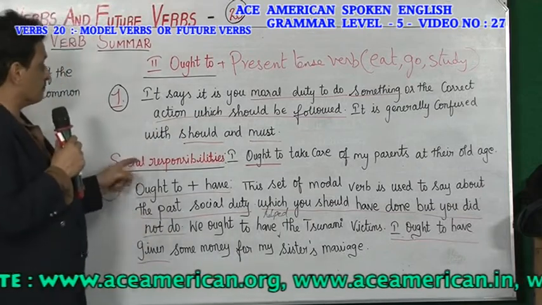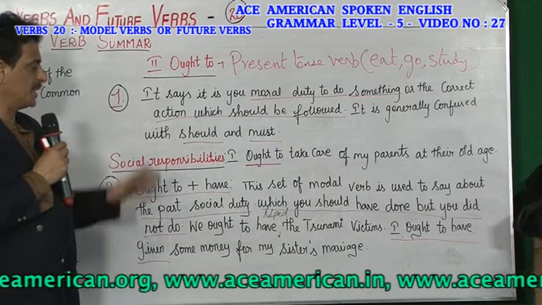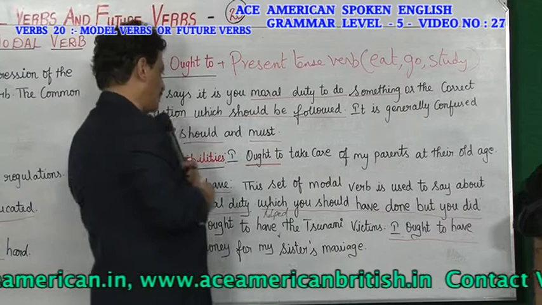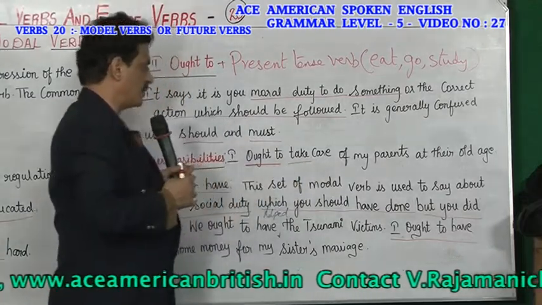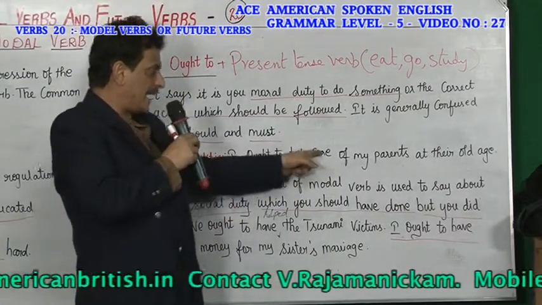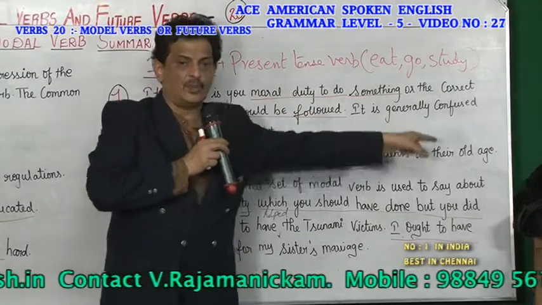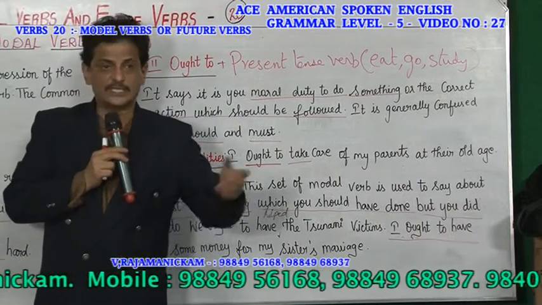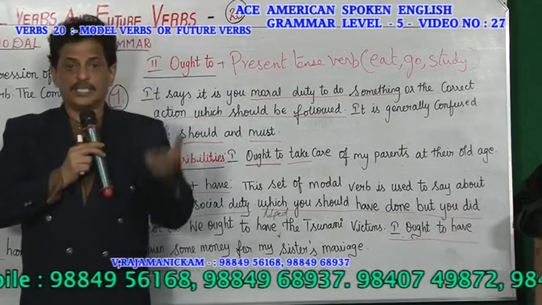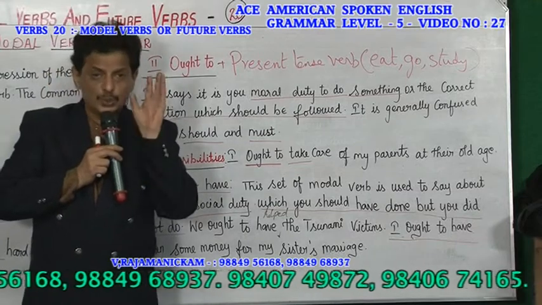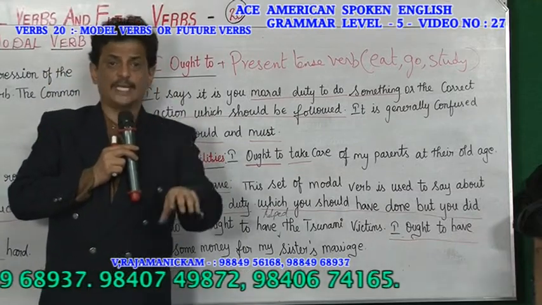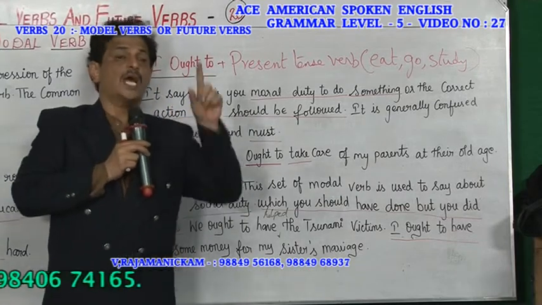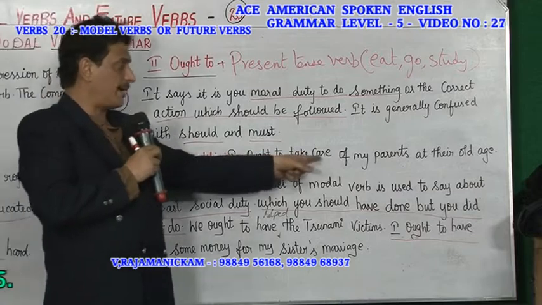Now coming here, social responsibility. I ought to, here you see present tense verb, I ought to take care of my parents at their old age. Your parents have become 78 years old. You are 60 or 50 years old, and they are 80. They need food. You should take care. You ought to take care. You should not say I must take care, or I should take care. You should use I ought to take care of my parents at their old age.